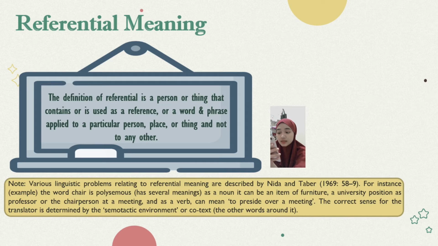For instance, the word chair is polysemous, or has several meanings. As a noun, it can be an item of furniture, a university position as a professor, or the chairperson at the meeting, and as a verb it can mean to preside over a meeting. The correct sense for the translator is determined by the semantic environment, or context, in the other words around it.